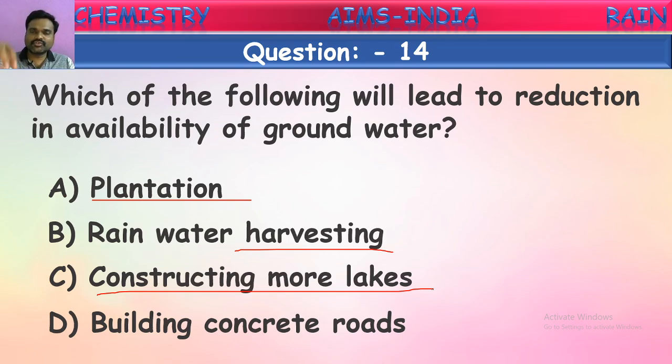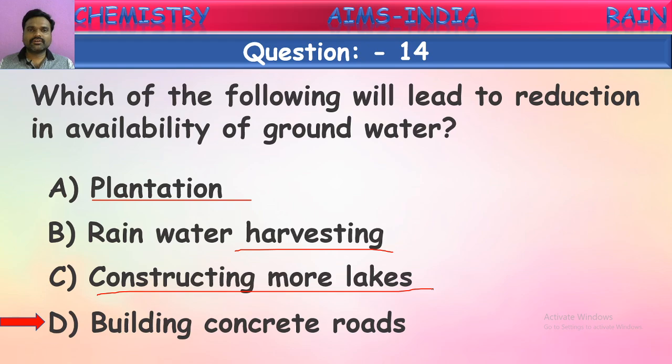As there is no sinking of water into the ground, in that area the groundwater level will be reduced. So by constructing these concrete roads and concrete slabs, water cannot sink into the ground, and hence groundwater level decreases in those areas. Okay, now the correct answer will be yes, last one.